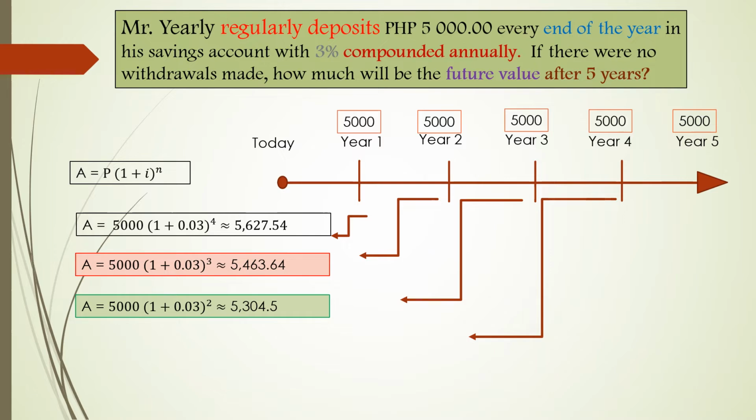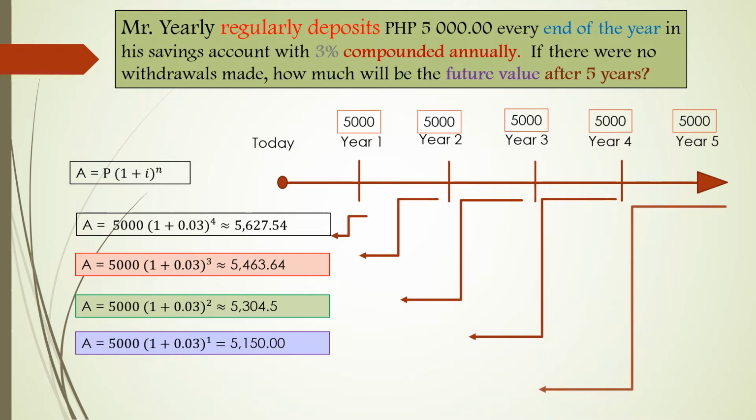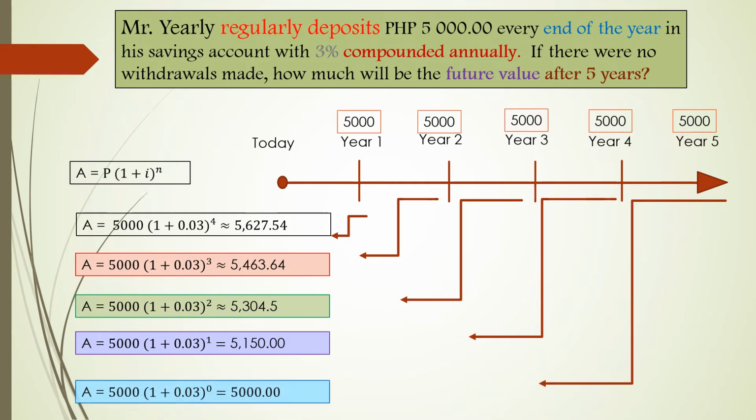Next, for the fourth year, A equals 5,000 quantity 1 plus 0.03 raised to 1, and that is equivalent to 5,150. For the last year, A equals 5,000 quantity 1 plus 0.03 raised to 0 equals 5,000.